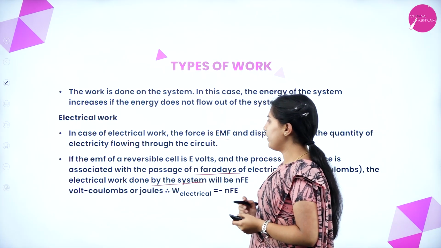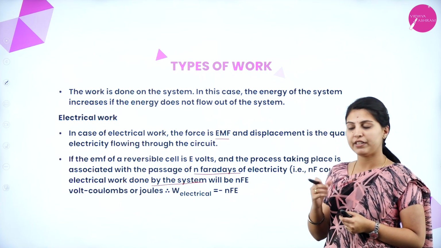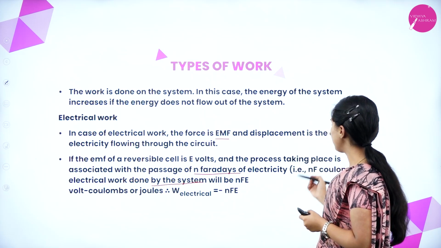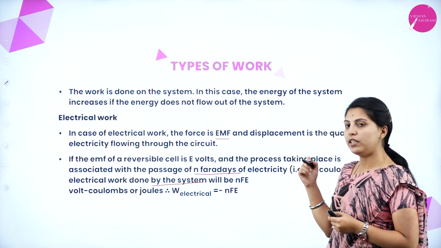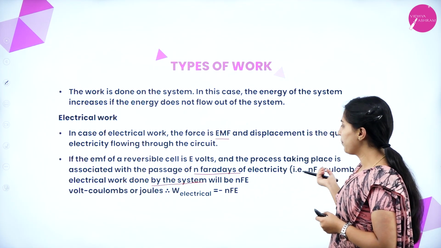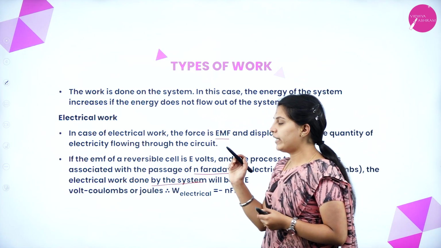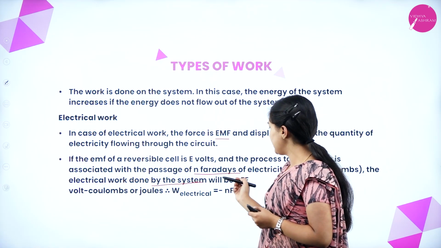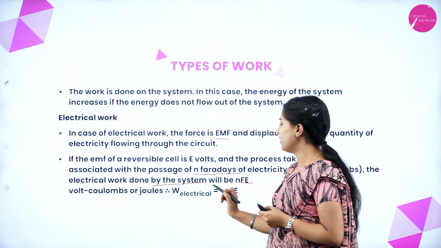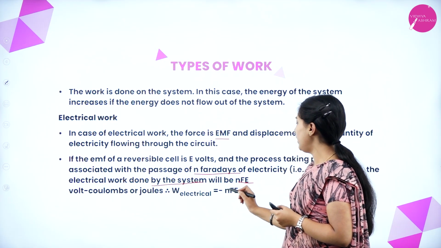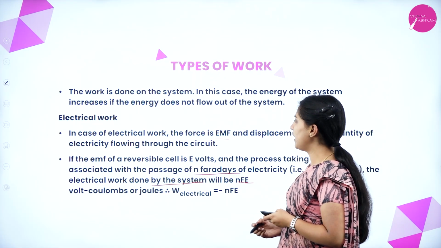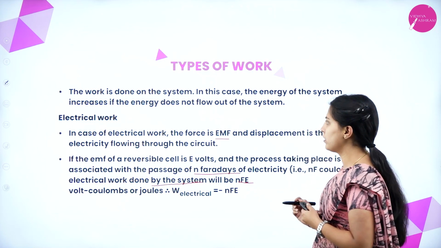If the EMF of a reversible cell, meaning they are using a reversible cell which has E volts, and the process taking place is associated with the number of Faradays, its value in coulombs, the electrical work done by the system will be nFE, that is volts per coulomb or joules. See here, W electrical equals minus nFE. By the system will be a minus sign, on the system will have a positive sign.